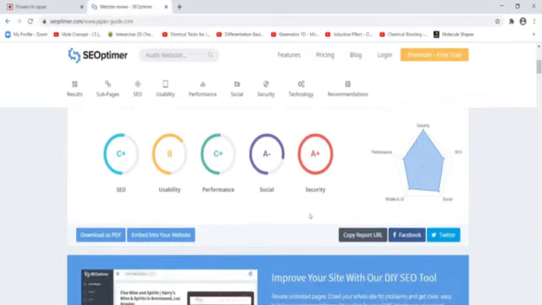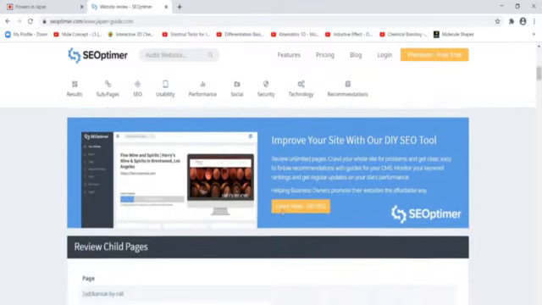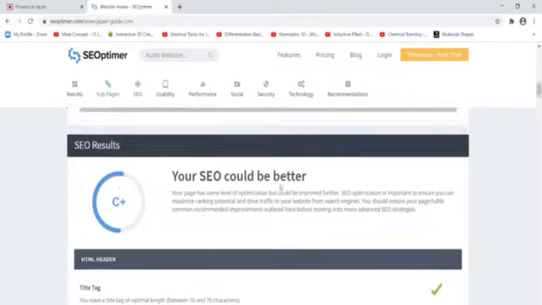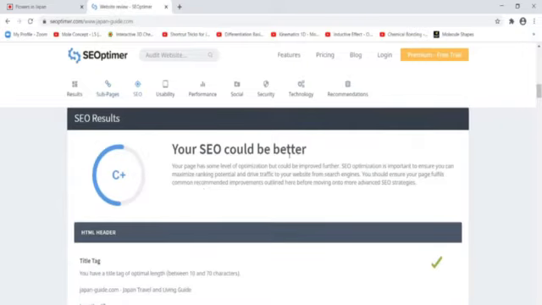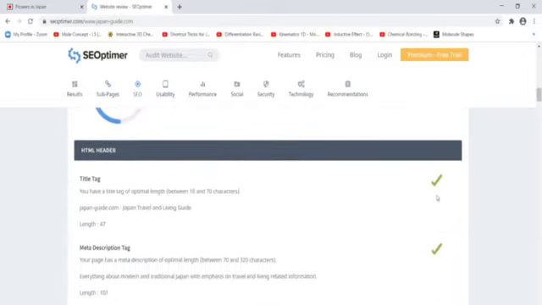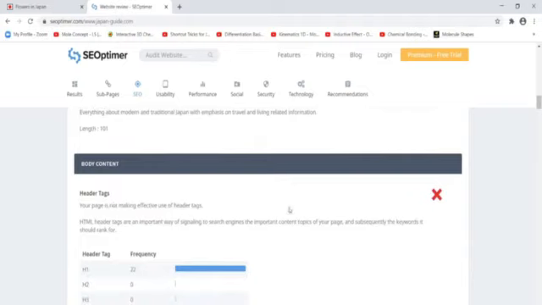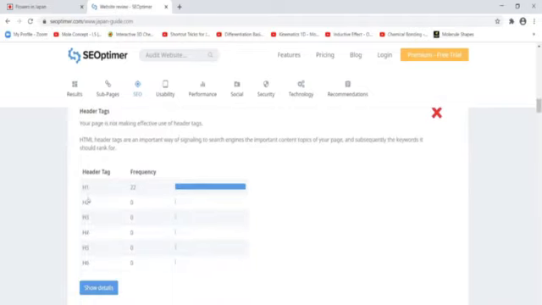So this is the entire SEO audit report. We will see the report. Now here you can see the SEO result. Your SEO could be better, that is, some suggestions are given. The title tag is there, the meta description tag is perfect, so it is tick marked over here. Now see, header tags are not included. The H1 tag is there 22 times, but other header tags like H2, H3, H4 are not at all included.